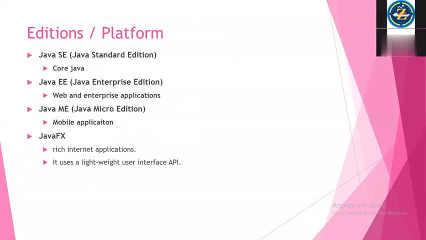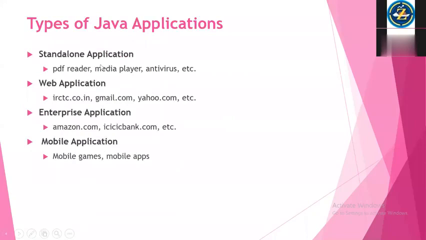Okay, so coming to the question asked by Divya, she asked why Java is so important, right? See, if you can develop applications like this, standalone, web application, enterprise, all these applications are mainly using Java, Java technologies.